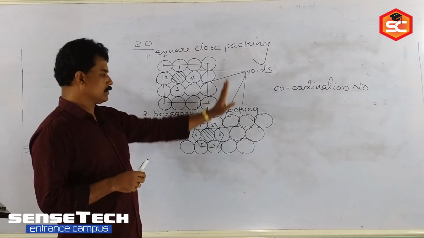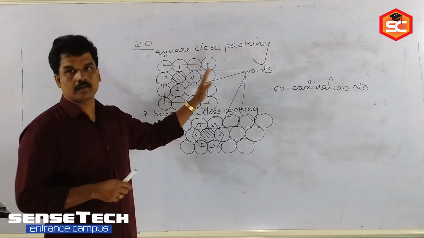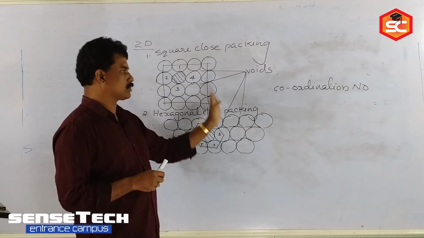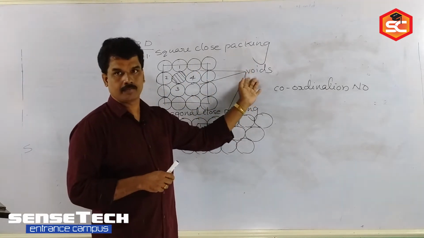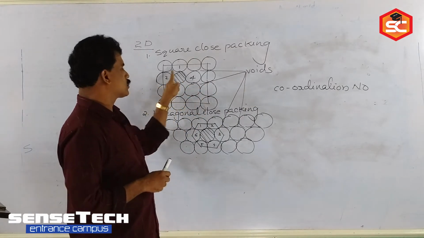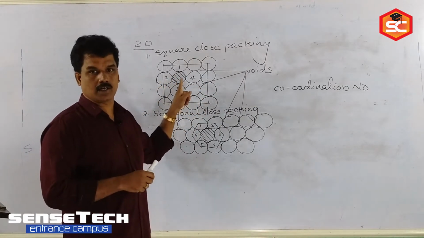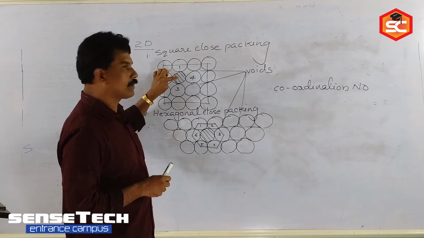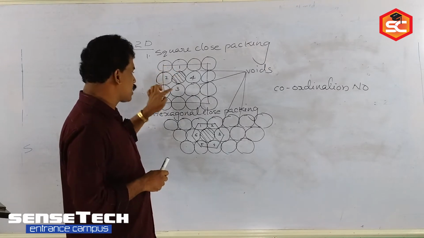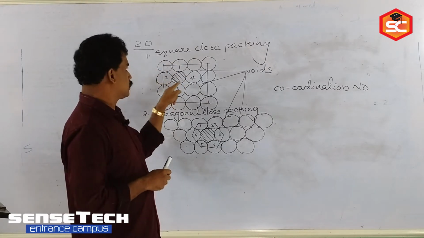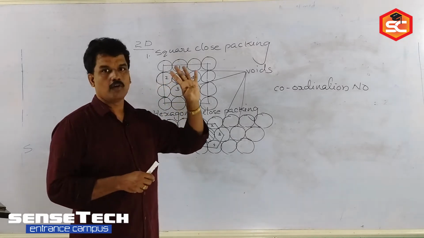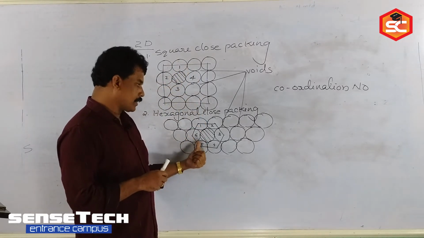So when you are arranging constituent particles in the crystal, a lot of vacant spaces will be created, that is called voids. Now just consider an interior particle in the crystal lattice. That interior particle is directly in contact with how many other particles? Here in the square close packing, how many? 4 are there. What about in the hexagonal close packing?